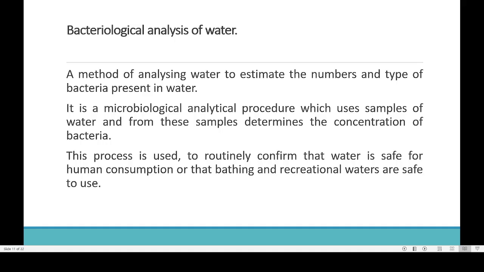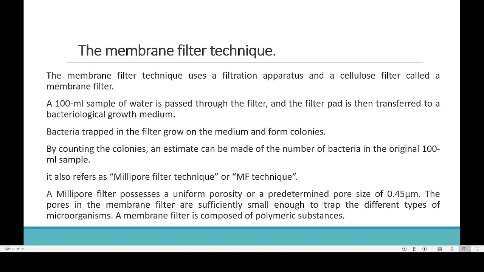Sometimes you might have heard in the newspaper or on TV that E. coli is present. The presence of E. coli is an indication that water contains fecal bacteria, and if fecal bacteria is present, other sorts of bacteria can also be present. That is why we use fecal bacteria as an indicator, and sometimes we use the term fecal indicator bacteria, because if fecal bacteria is present, it indicates bacterial contamination. Now we have different tests for fecal bacteria.